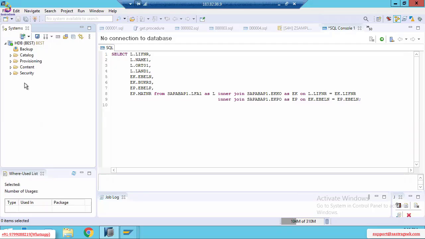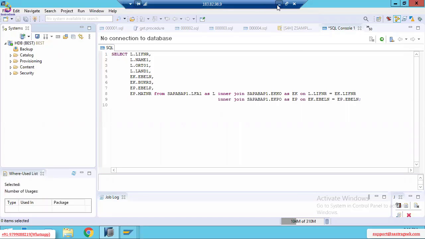Okay, we will discuss that one by one. You don't need to worry. See here, till now what we discussed, we just connected to the HANA database.